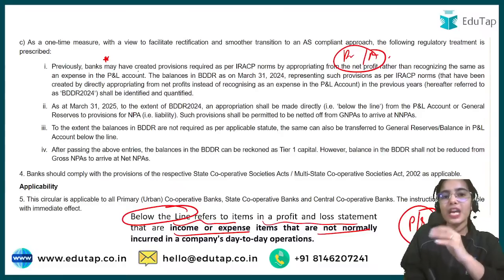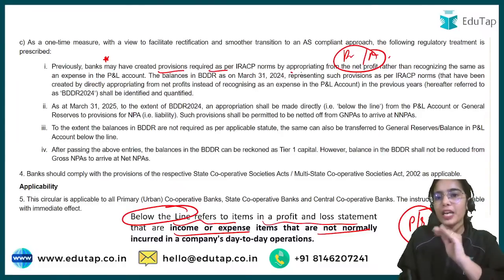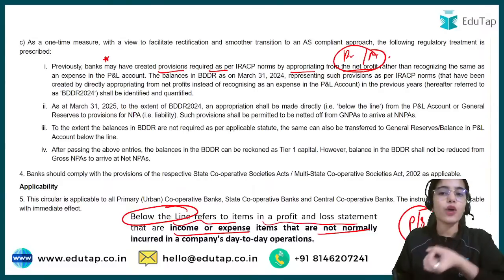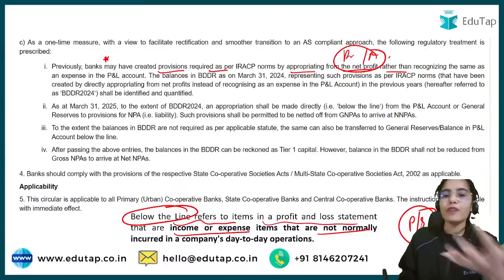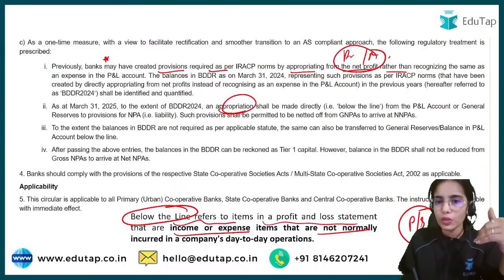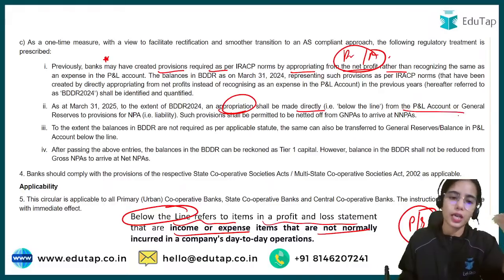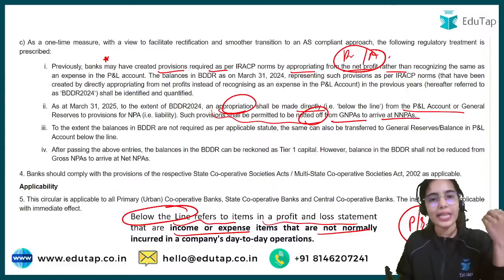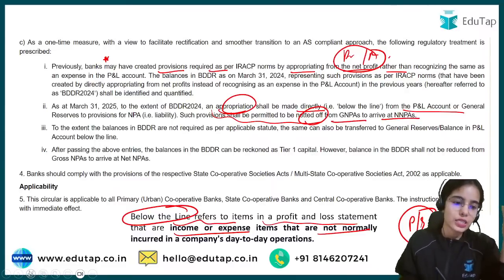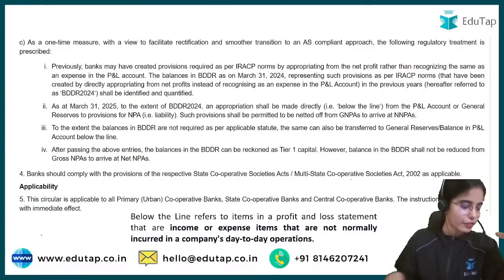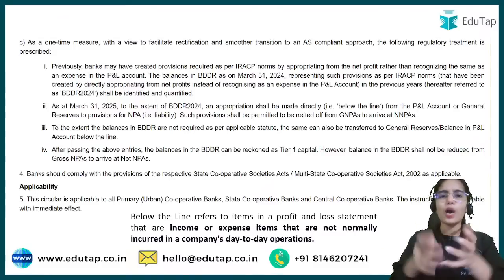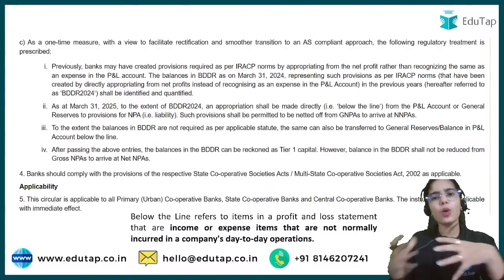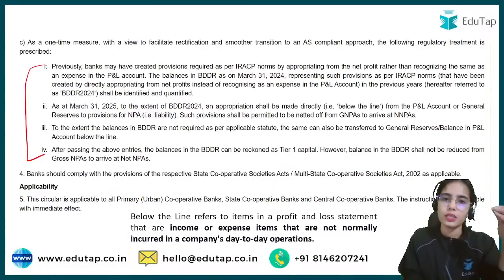Previously banks may have created the required provisions by appropriating from net profits, taking the money out of the net profits rather than recognizing this as an expense. But now it should not happen, and whatever appropriation you have done till now shall be made directly from the P&L account. Such provisions shall be permitted to be netted off from the GNPAs to arrive at NNPAs. These are some of the guidelines, but I have given you a basic overall idea: before, accounting standards were not being followed properly, and now RBI has said that you have to follow this correctly.